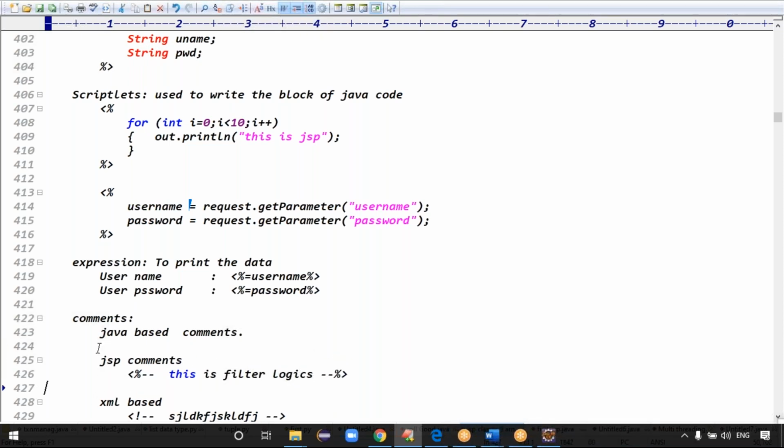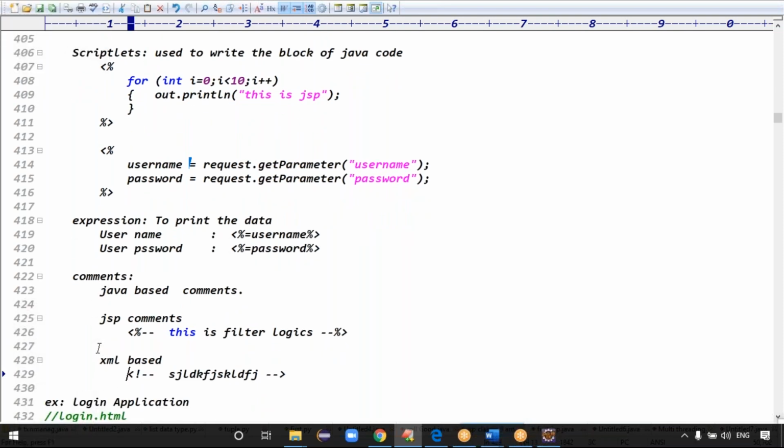Next one is XML based comments. XML based comments means what? Exclamation hyphen hyphen, you can write the block of code, hyphen hyphen, right? Yes, exclamation hyphen hyphen, block of code here. This is configuration, so properties configuration, something like this.